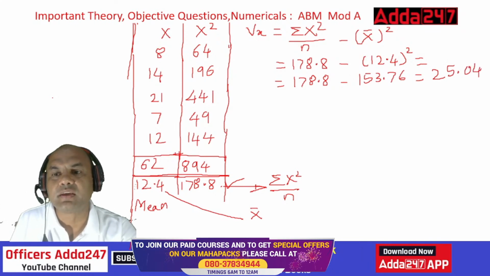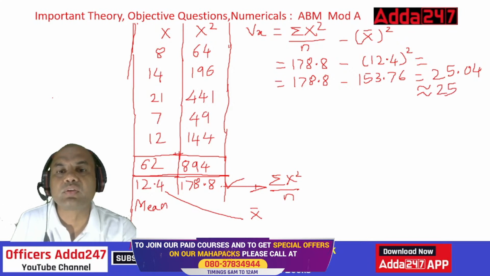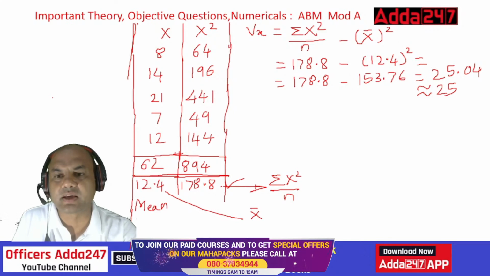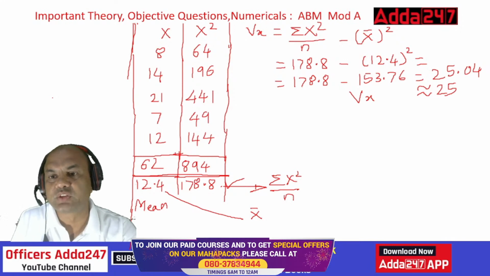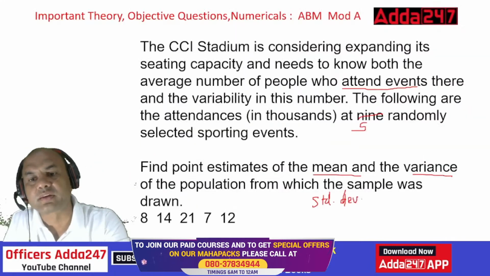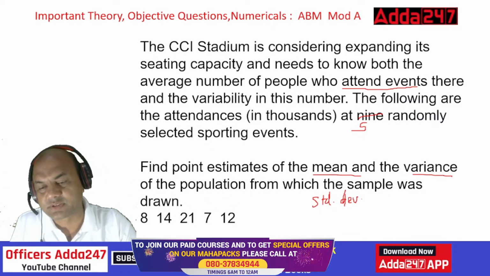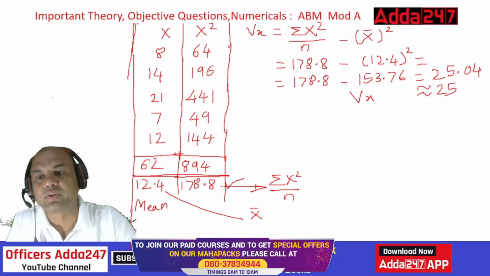Let's make it round 25 because that will be easy. So what is this Vx? Vx equals 25, I'm getting. Vx, I'll write it over here. So Vx equals 25. So this is my variance. What is asked over here? See this: the variance of the population from which the sample was drawn. Variance. So this is my variance. Okay. So my variance is 25.